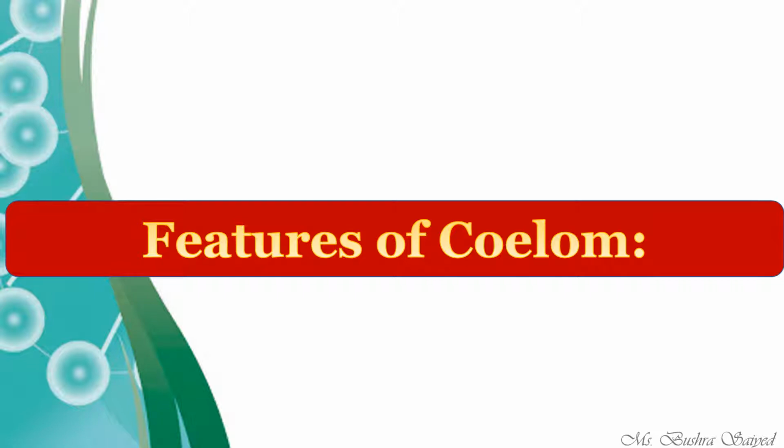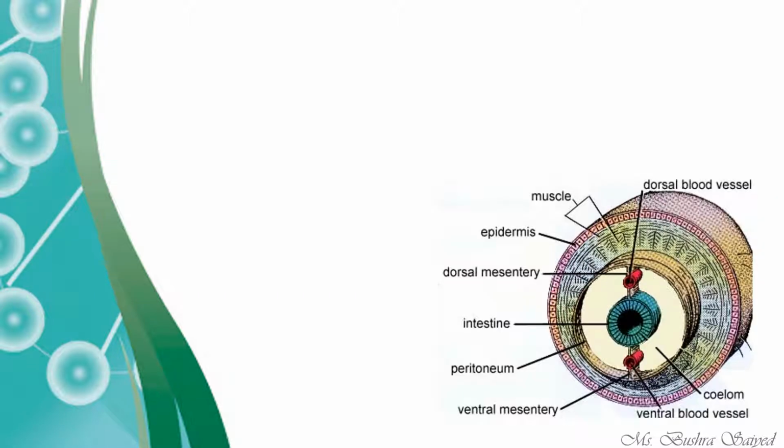Coming to the next, that is the features of coelom. So what are the peculiarities of coelom? The very first feature here is how the coelom formation takes place. So mesoderm. What is this mesoderm? It is one of the three germinal layers. What are these germinal layers?